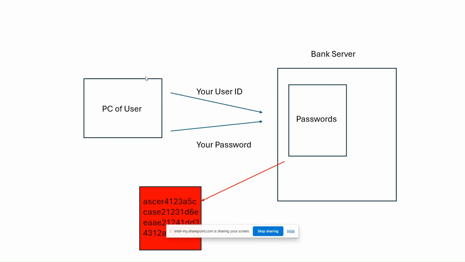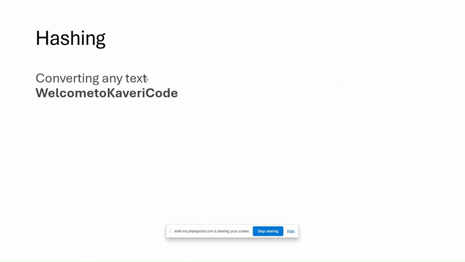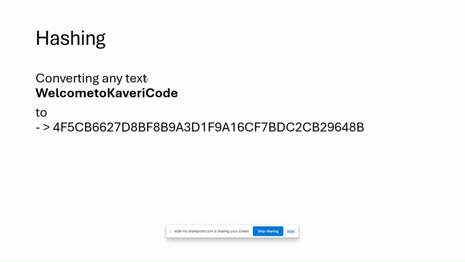So if your password is taken from the file, it came from your password, but your password cannot come from it. This is called hashing. Hashing is basically converting any length of text into a fixed length of gibberish, something that you will not understand, but that will be very random, and it will store your value, but you cannot get it back.